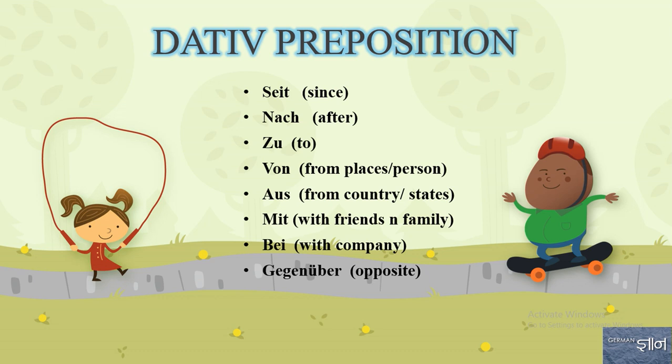For example, suppose I work for German Gyan, so I will say bei German Gyan. I work for German Gyan. Gegenüber is opposite. Let's go to the Wechsel prepositions.